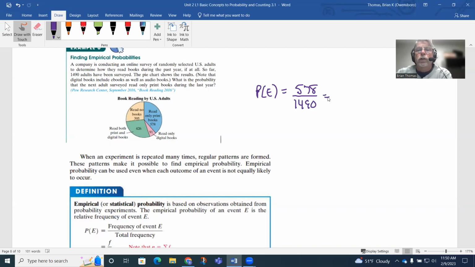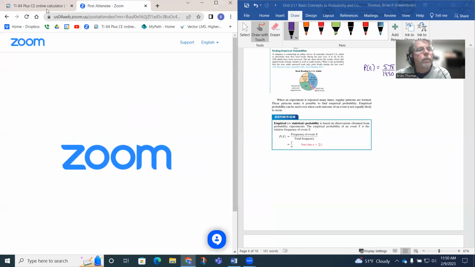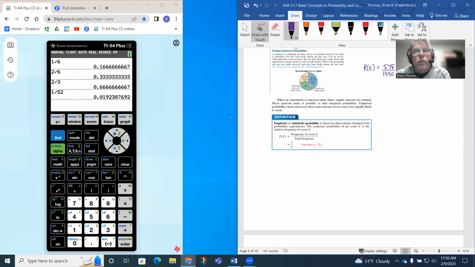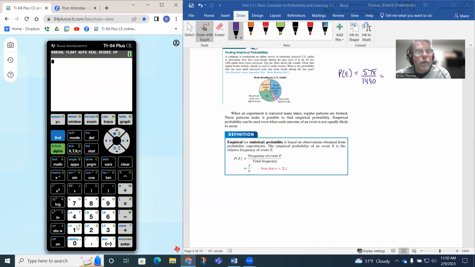So then if we do that, I do need my calculator at this point. Let's see if I can get the calculator to come up here. All right. So if I clear that all out and put the 578, which is the frequency of people who read only print books, and divide it by the total frequency, which is the 1490, all of the people surveyed, that's going to give me 0.387, or that's going to round to 0.388.